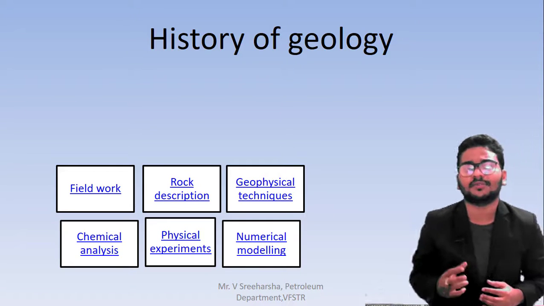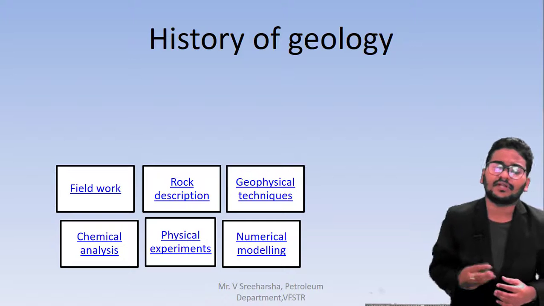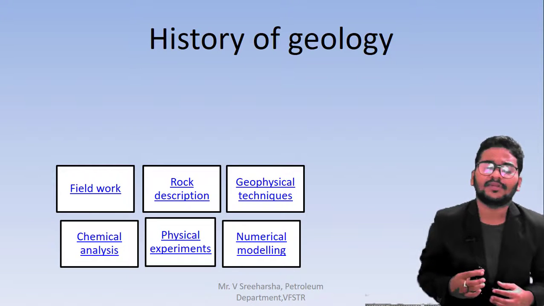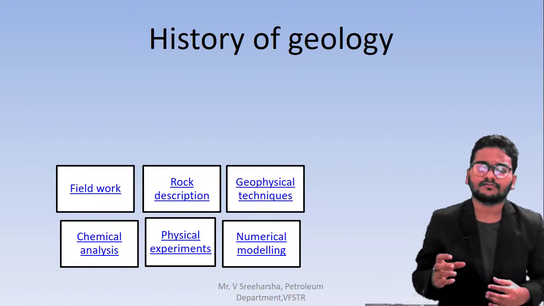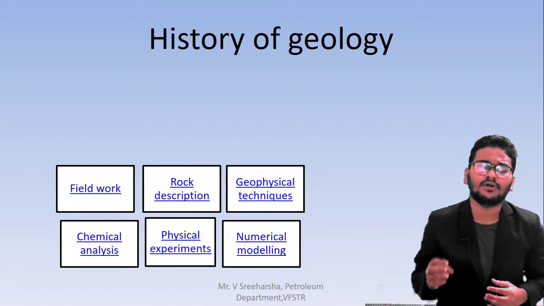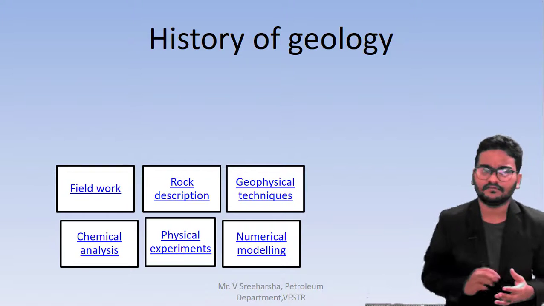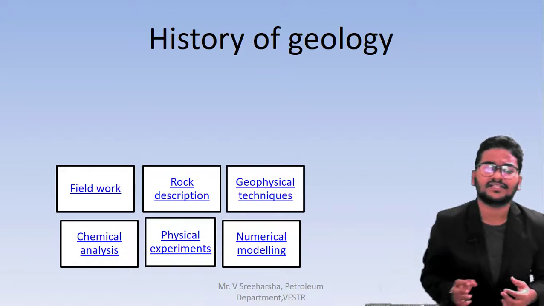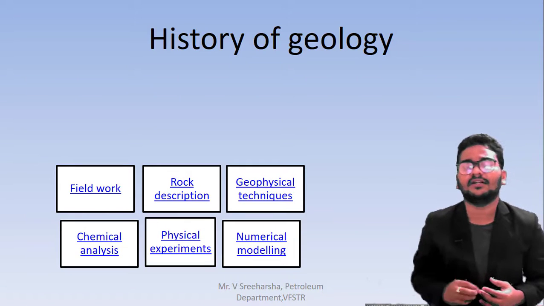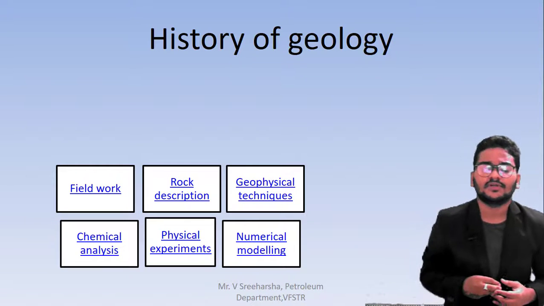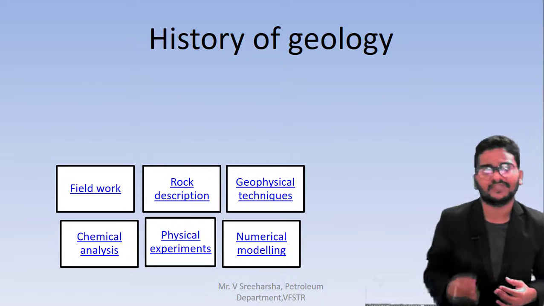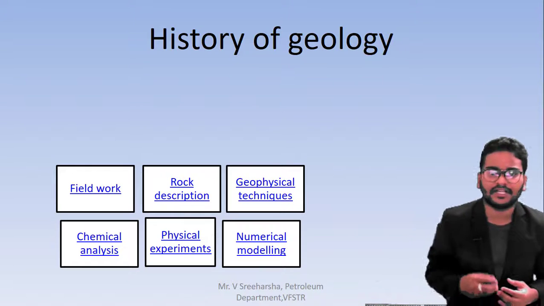Next we go to rock description. Rock description means we take one rock and analyze it. We check the texture of the rock, the smell, the taste, and how resistant it is to scratching, the scratch test, everything, so that we understand which year the rock belongs to. Generally, there will be some archaeologists in a department who deal with these things.